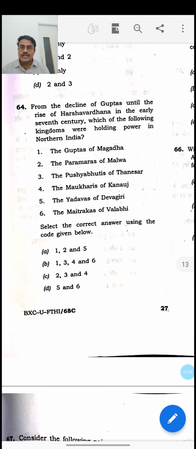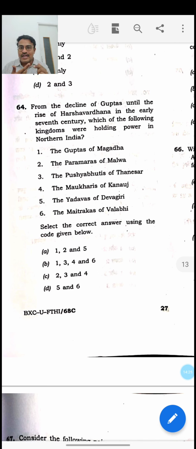Then, between the Guptas and Harshavardhana period, which are the ruling dynasties present in North India? Naturally, immediately we have to go back to the map of medieval political India. There we had some important states immediately post Guptas. We had the later Guptas who were ruling from the Magadha region, also known as the Guptas of Magadha or later Guptas. They were present. Then Paramaras of Malwa, these people came after the Gurjara Pratiharas, that is after the Harshavardhana period. So naturally the second option is wrong.